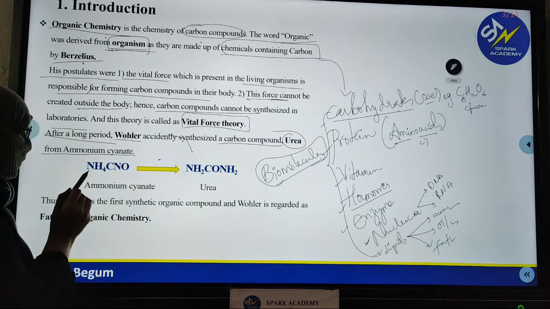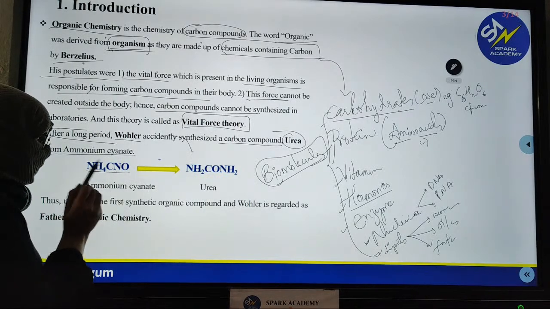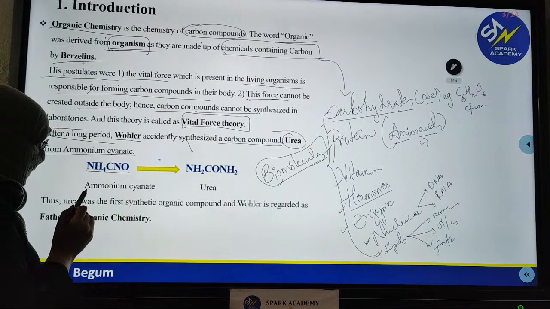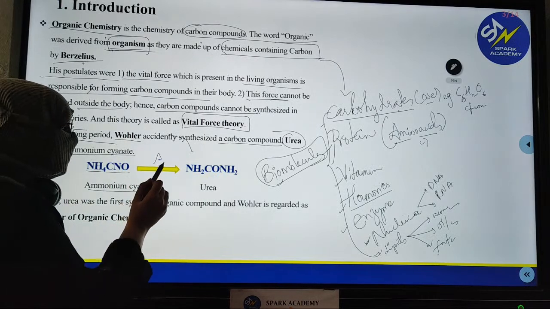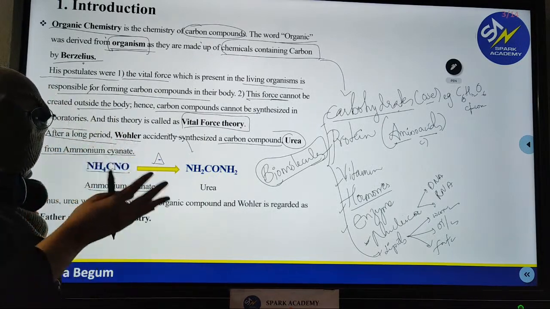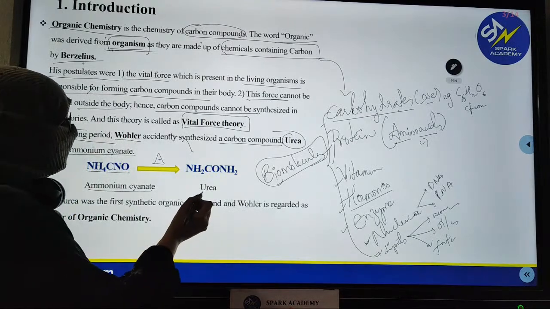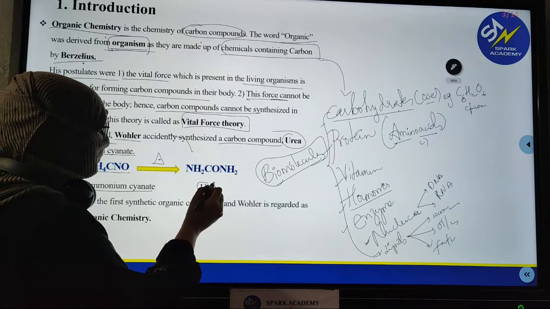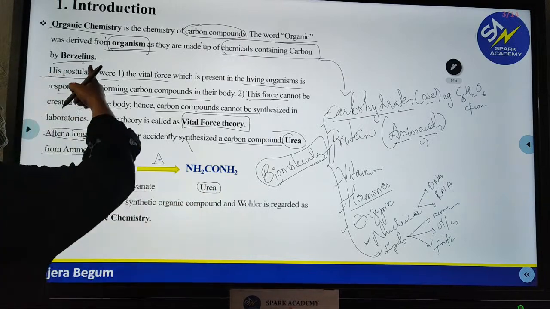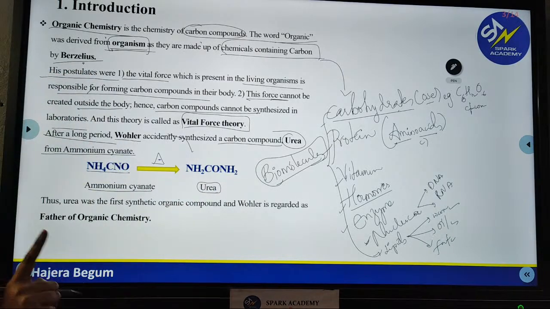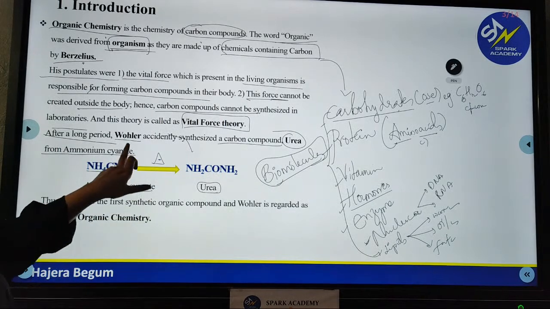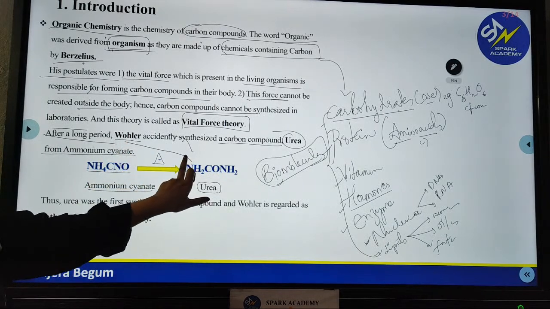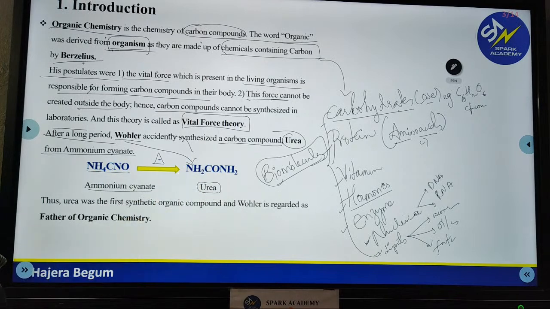He was doing an experiment on ammonium cyanide, NH4CNO, and he decomposed it, meaning he broke it down, and he got a compound called urea, which is NH2CONH2. So Berzelius said carbon compounds cannot be synthesized, but Wöhler could synthesize an organic compound, which is nothing but urea.